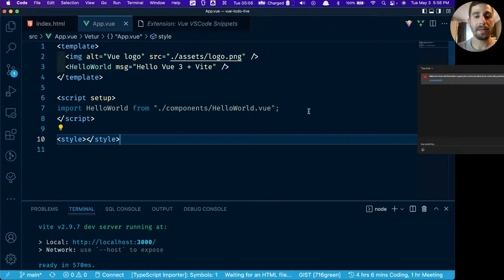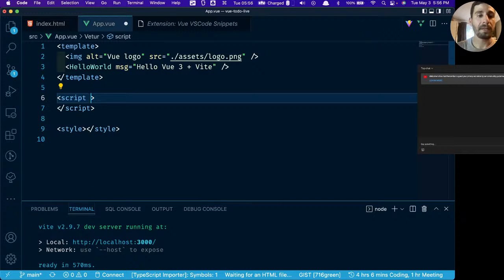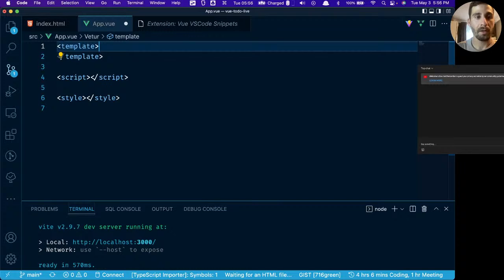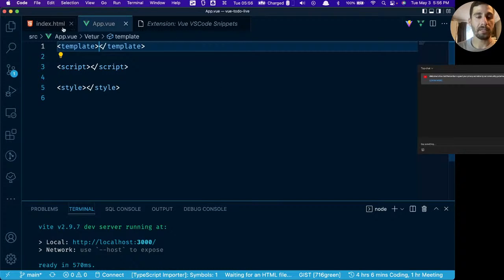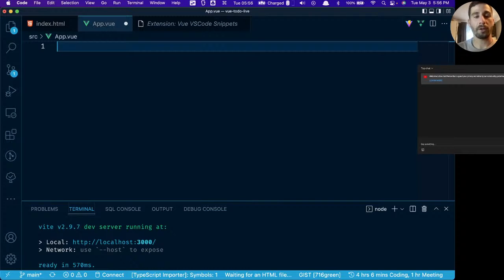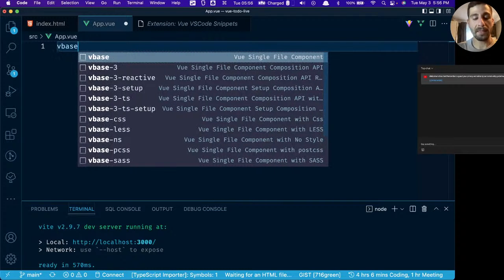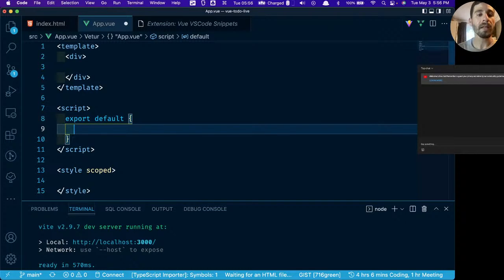As you can see, everything is just in between the tags. So we have our script tags, we have our template tags, and our style tags. This is a blank Vue.js single file component. So the reason I brought up that extension is because there's a snippet that I use whenever I want to start a new Vue component. And that's going to be vbase CSS. And it's going to just bootstrap a component for you.